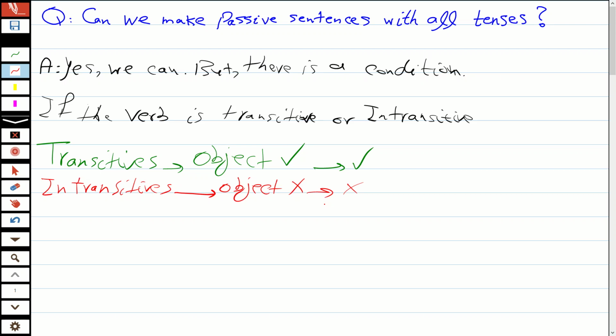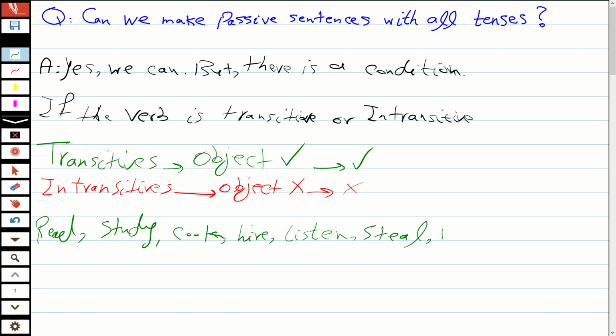So here, let's have some examples. For transitive verbs, we can use read, like study, like cook, like hire, like listen, like steal, rob, and others.